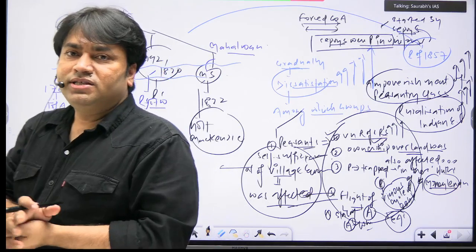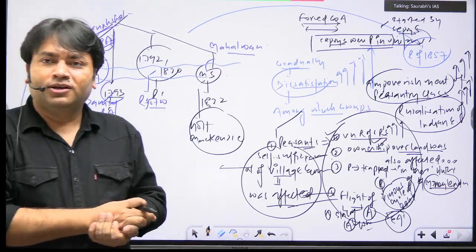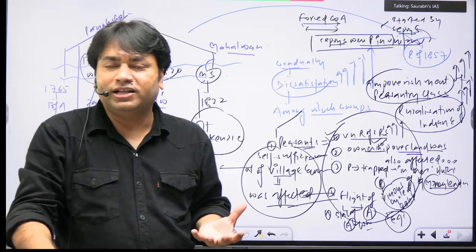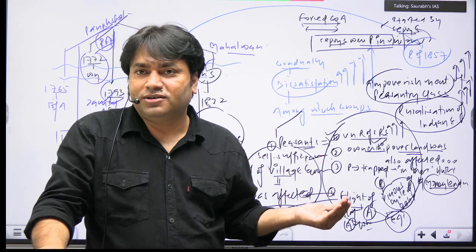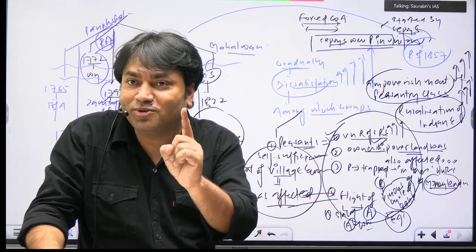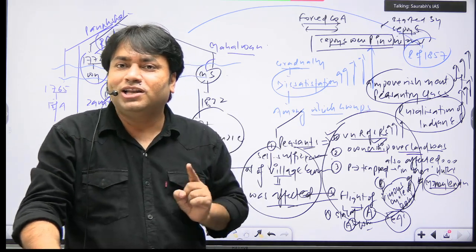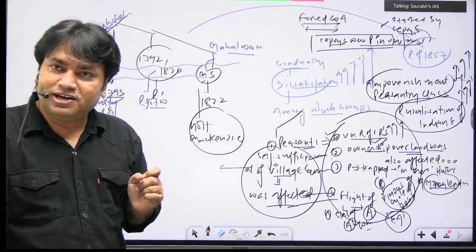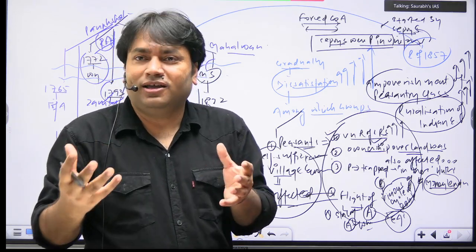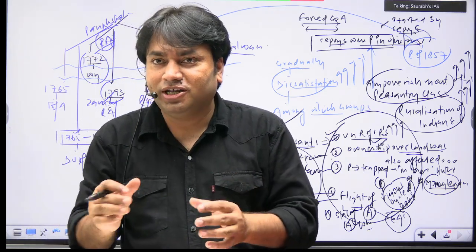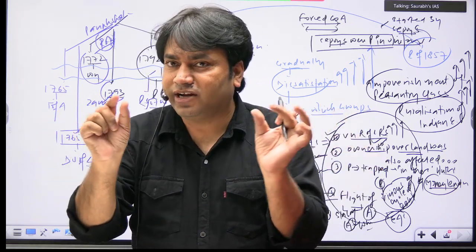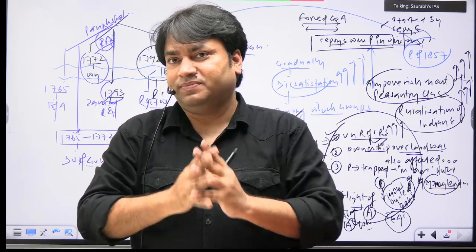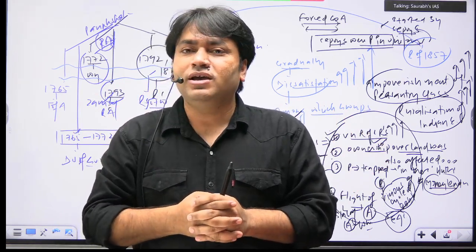Sepoys were peasants in uniform. So it's quite clear that whatever happens in the villages will definitely affect the sepoys. तो वो केवल sepoy mutiny नहीं थी. Colonial historians write that the 1857 revolt was merely a sepoy mutiny. It was only a sepoy mutiny. It simply means that they are trying to demean the revolt of 1857.